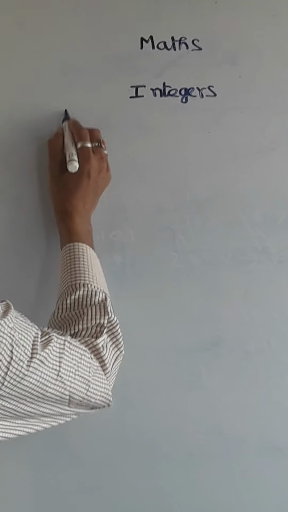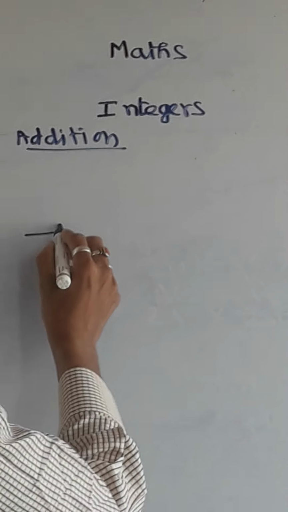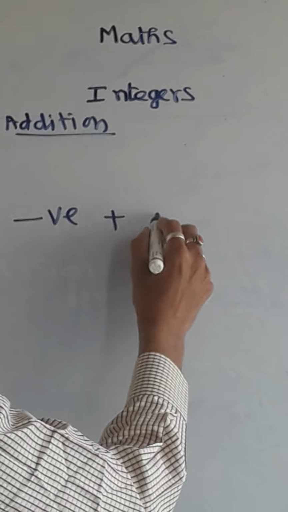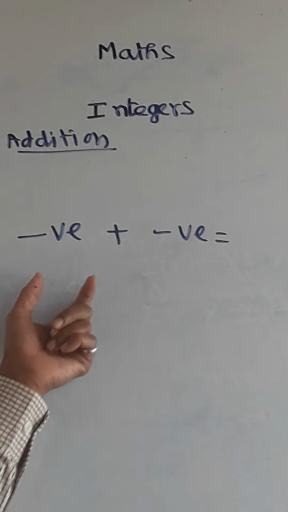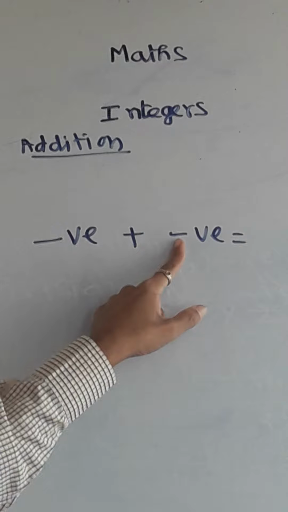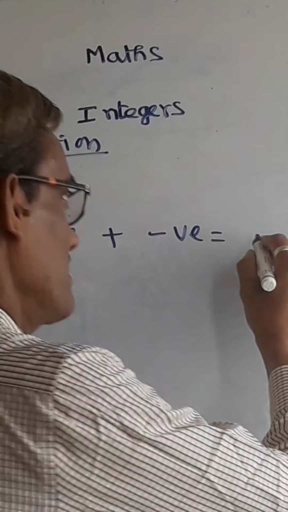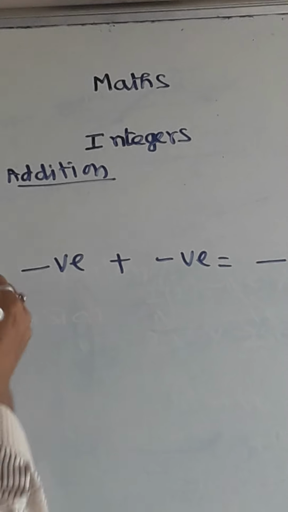Now let us see the case of addition. Already I explained about multiplication as well as division, what rules you have to apply for integer numbers. Now next we are going to addition. In the case of addition, what rules do you have to follow? Suppose negative integers are there, and you are adding another negative integer. In that case, remember another kind of rule: this is a loss, this also a loss, loss added, the answer will come as loss only. So the answer you should write with a negative symbol only.